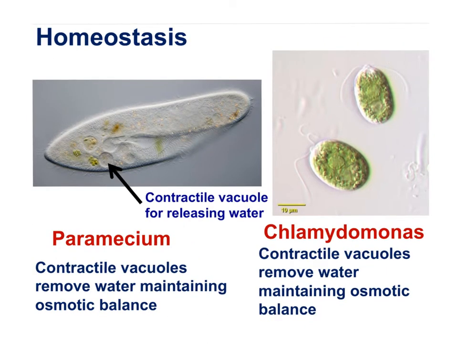Homeostasis is the process by which a constant internal environment is maintained despite fluctuating external conditions. In other words, body functions are maintained within narrow limits. For example, as a mammal, your body has mechanisms to maintain body temperature within narrow limits. The paramecium and the Chlamydomonas also have homeostatic mechanisms. For example, these organisms use contractile vacuoles, seen here, to remove water, thus maintaining osmotic balance, water balance. The level of water within the cell is maintained within narrow limits by the use of the contractile vacuole.